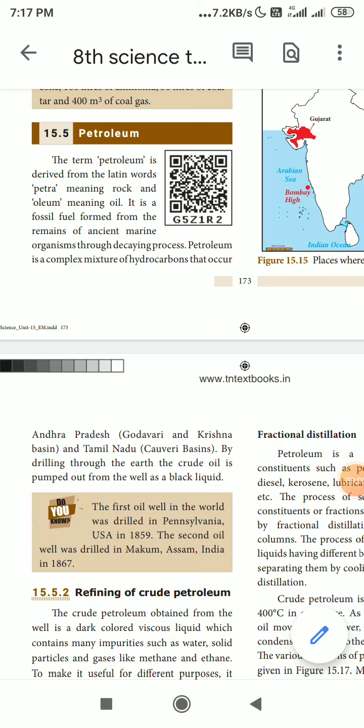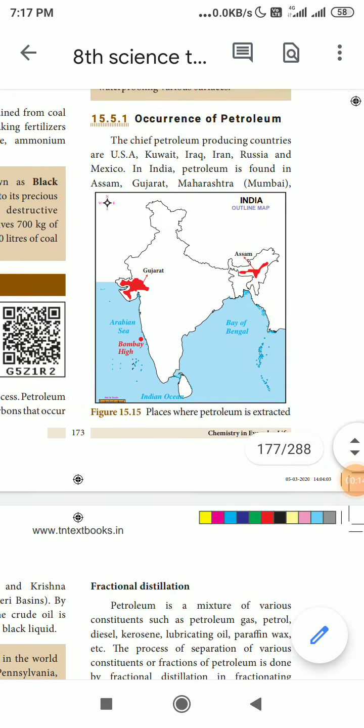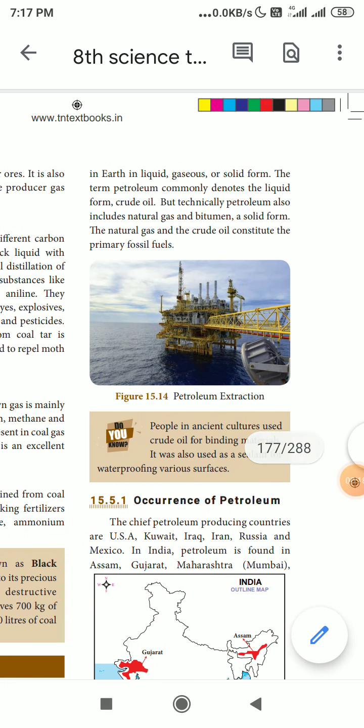Petroleum is derived from the Latin word petra, meaning rock, and oleum, meaning oil. So petroleum is a complex mixture of hydrocarbons. In which places is petroleum obtained, or where can we get it? And what does petroleum include? It includes natural gas and bitumen in a solid form.